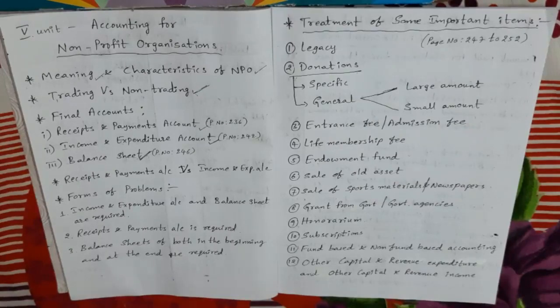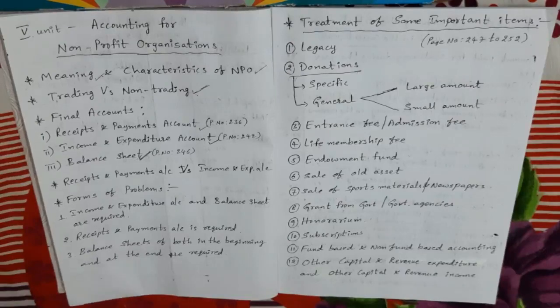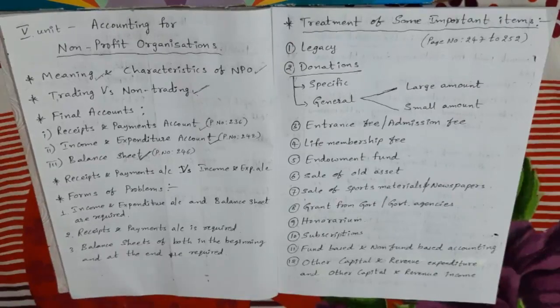Next, in receipts and payments account, expenses not yet paid, that means outstanding expenses, and incomes due but not received are not included in this account. Adjustments like outstanding expenses and advance received income, those amounts we do not take.